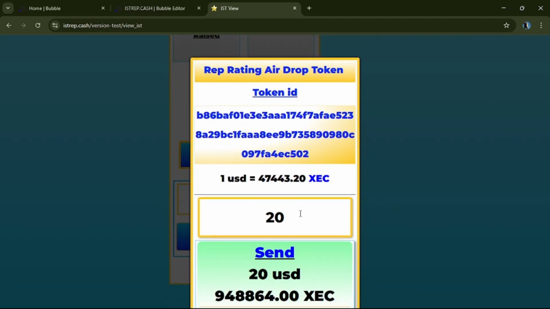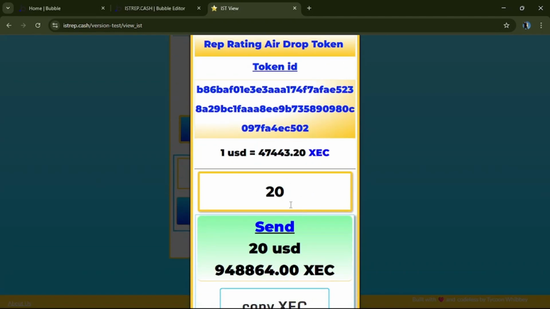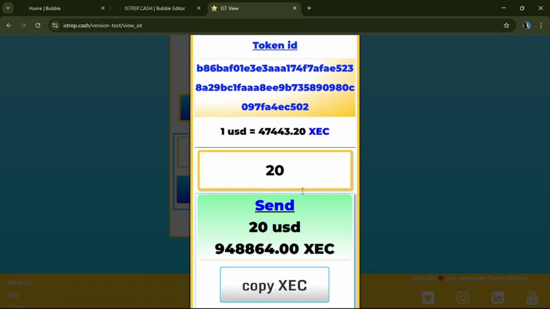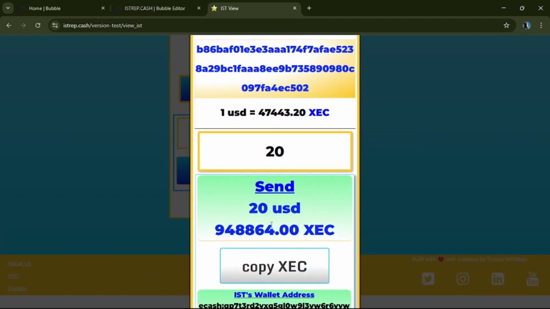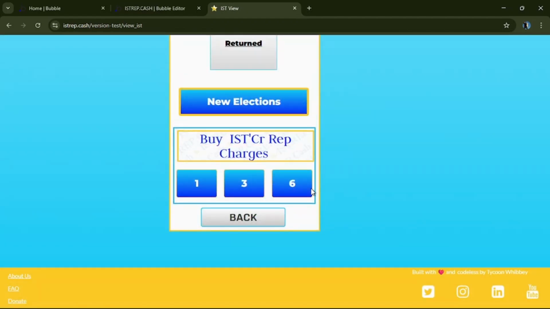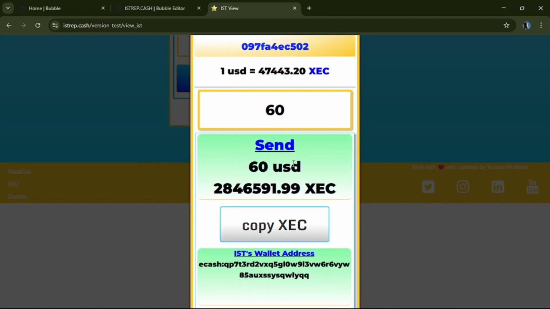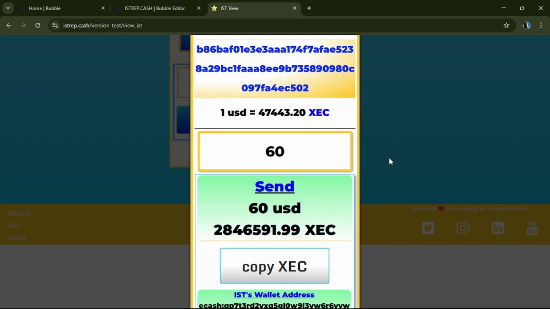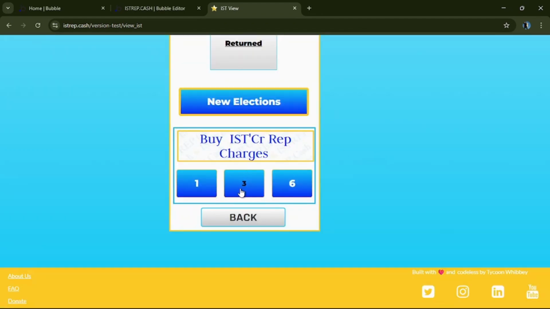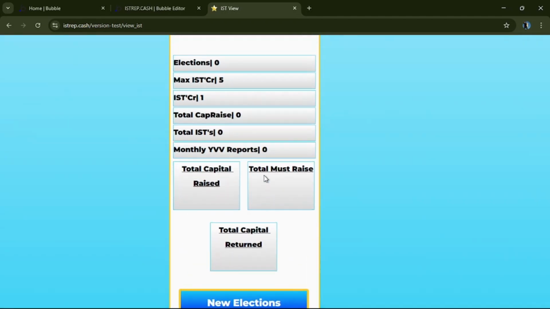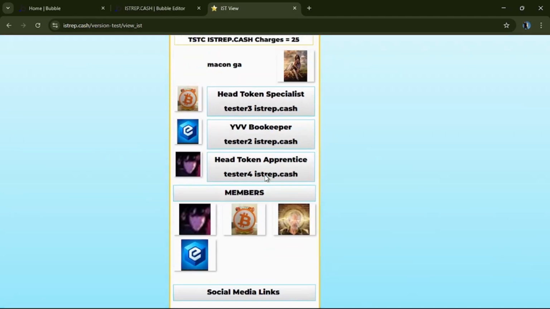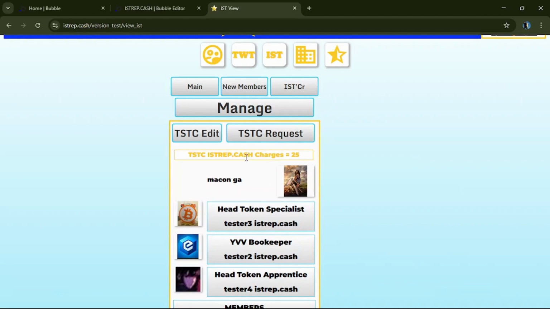You can scroll up and you can see that we have 20 tokens here, so that's such and such ZEC at this particular time period. And you can go to the 3 and we can see we have 60 there. So it's really 1 times 20, 3 times 20, so that you can do your actions. Some of you are going to be adding a lot of ISCRI and doing a lot of activity and actions, which cost rep cash charges.